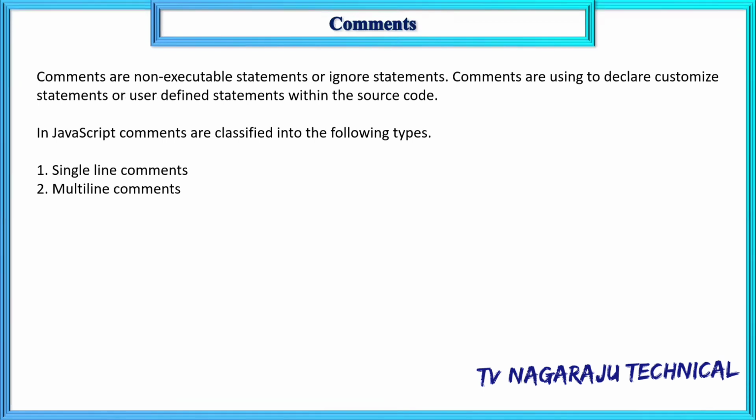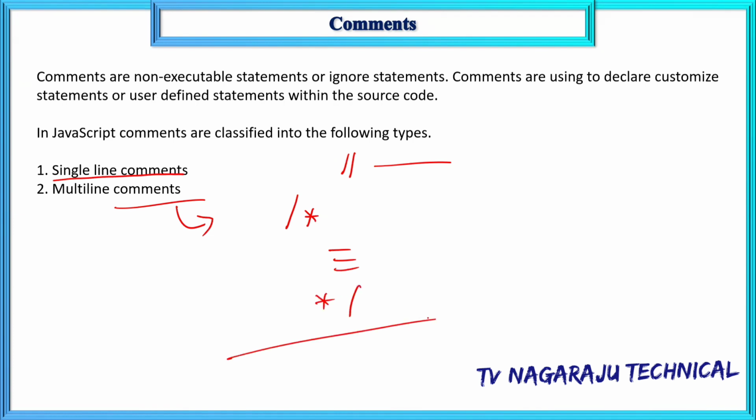Now, comments. What is meant by comment? Comments, you know the meaning, are statements that are not executed. You are writing them just for user understanding purposes only. Comments are of two types. Single line comment: simply any statement that is preceded by a double slash. Multi-line comment: some set of statements that are placed between slash star and star slash. This is called a multi-line comment.